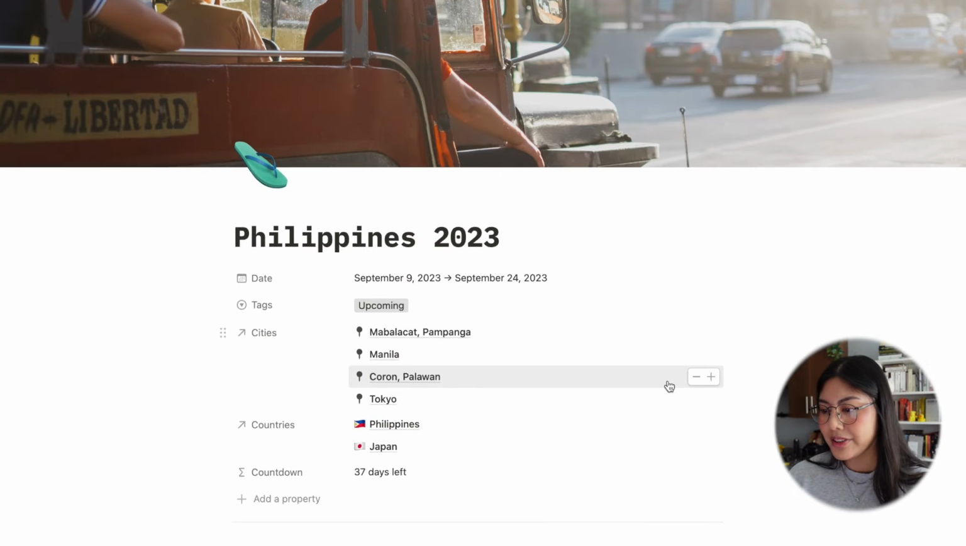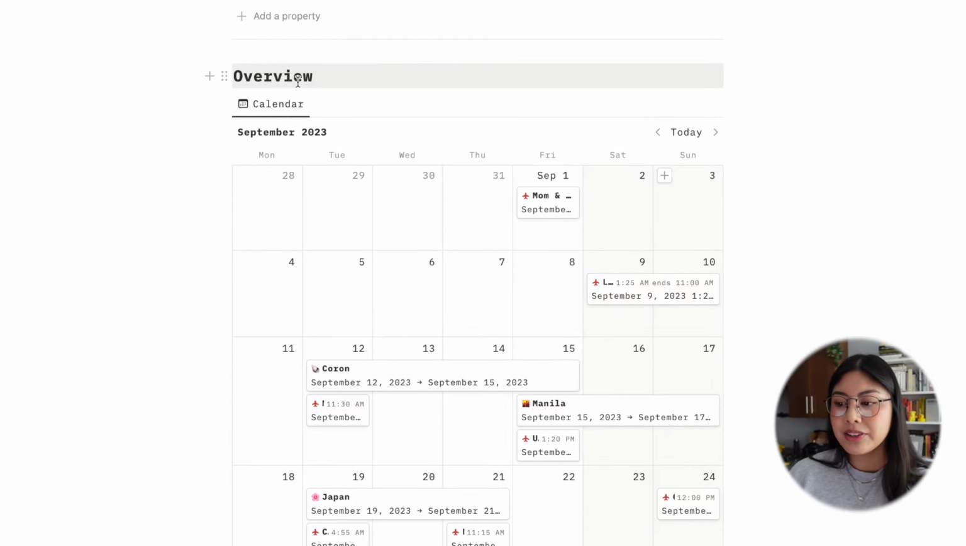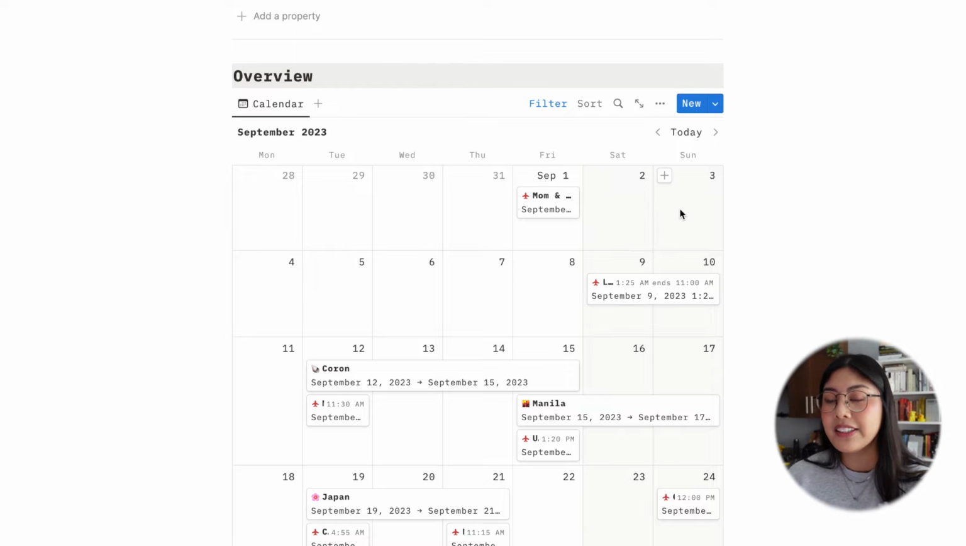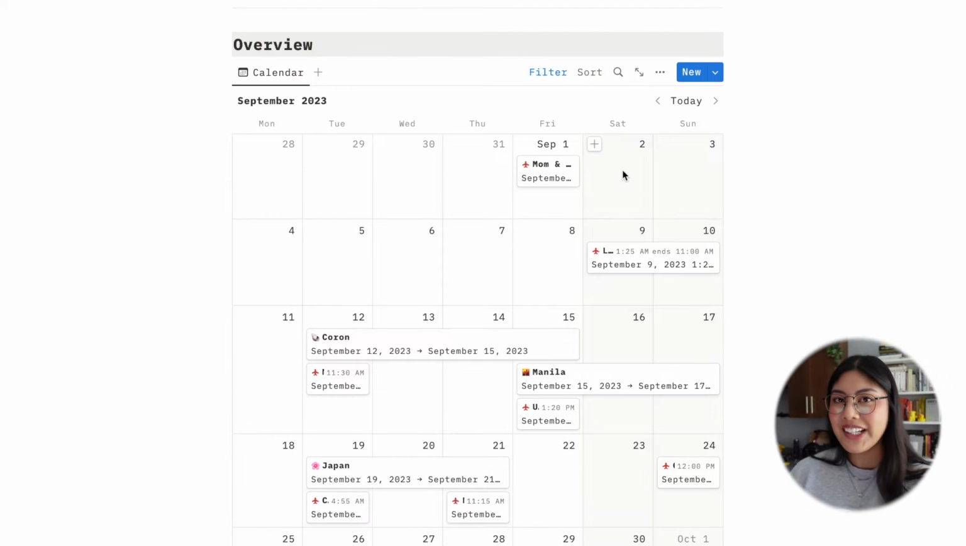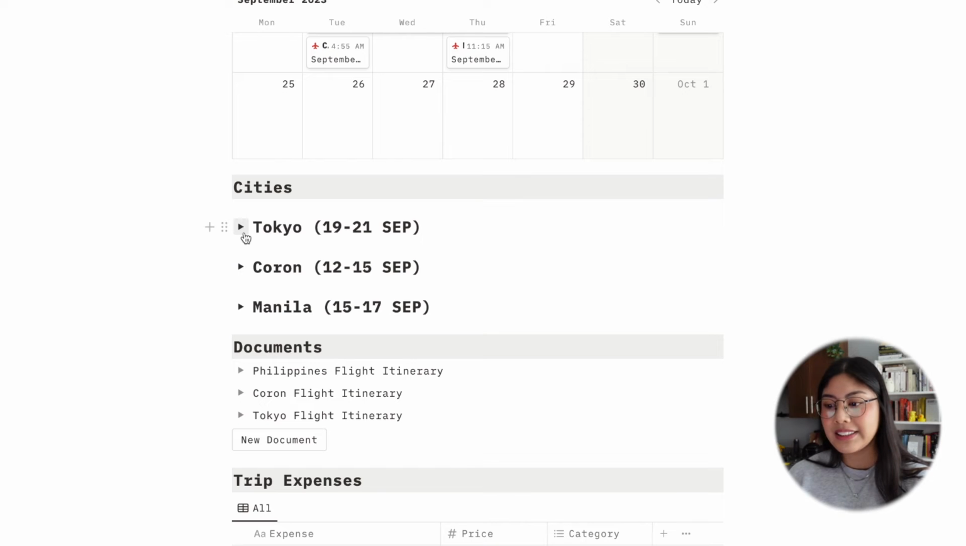So let's go back into Philippines 2023. The first thing that you'll see on all of these templates is the overview, and this is the calendar, the same calendar that you'll see in the homepage of the travel hub. Anything that you add into the calendar here is going to be updated over there as well. And then next I have my cities. Like I said, this is going to be not a good example because it's not what it looks like in the template, but I just wanted to show you how I did it.